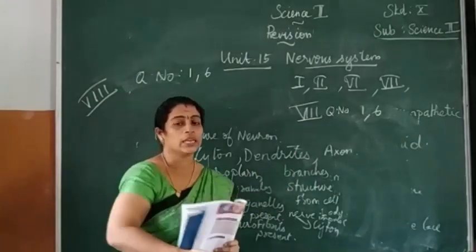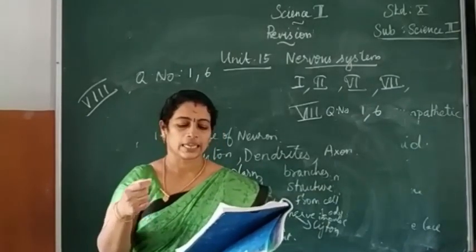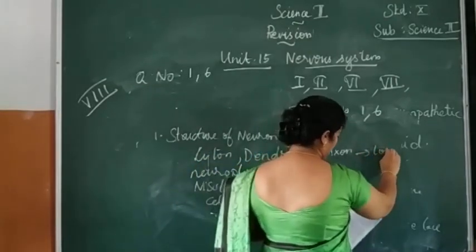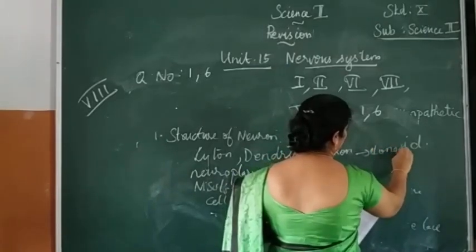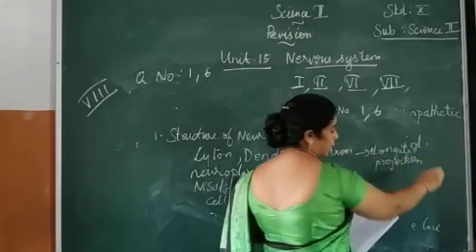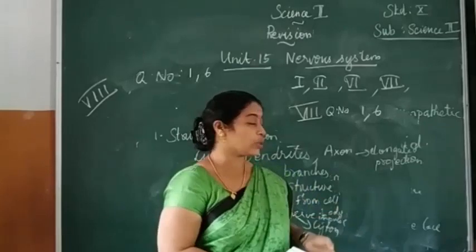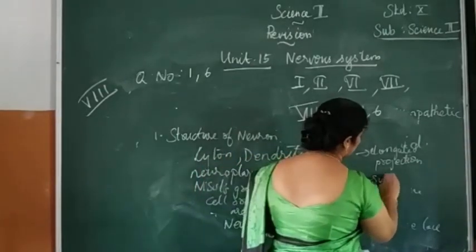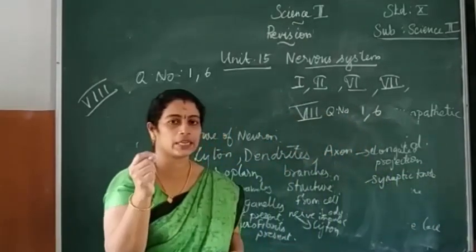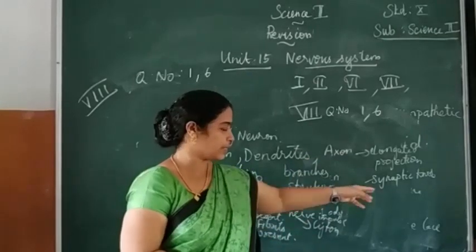The next one, coming to axon. This is the longest. Axon is a single elongated projection arising from the cyton. The terminal end of the axon branches into fine small branches ending in a small bulb-like swelling, known as synaptic knob.